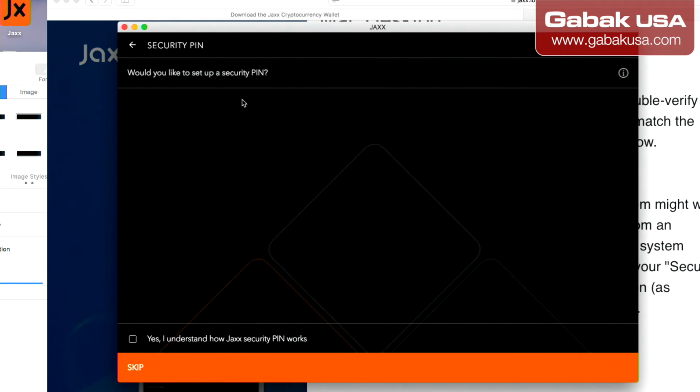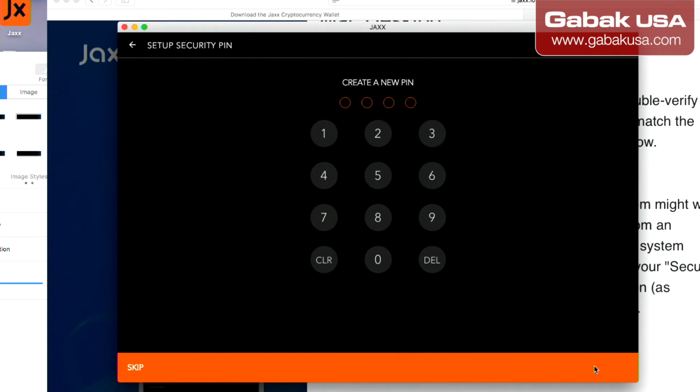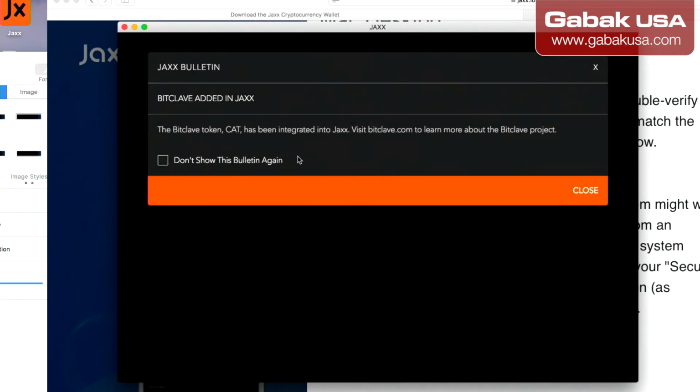And then here it will say, we'd like to set up a security PIN. You can skip it or not. In this case, I'll choose yes. Please continue. You can use any password that you want, and we continue, and then it will ask you the same thing again, and then you continue, and that's it. That way, when you want to send some money, it will ask you for that. It's like an extra layer of protection, just in case.